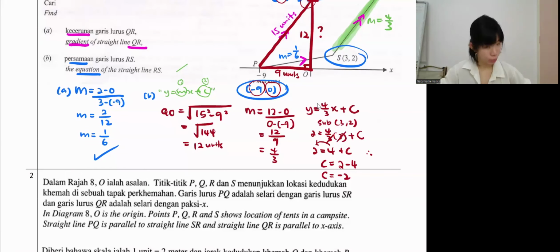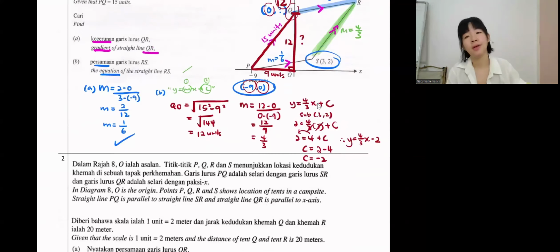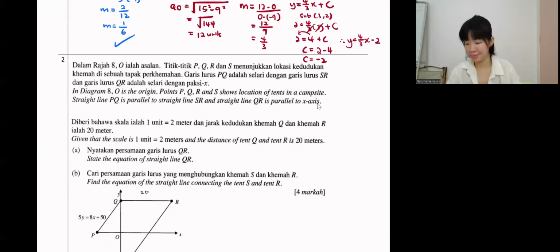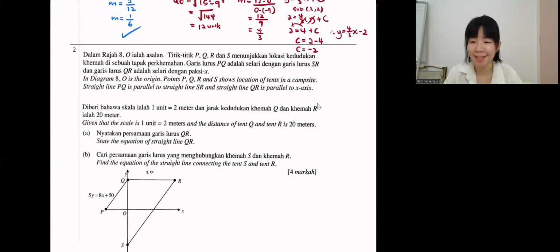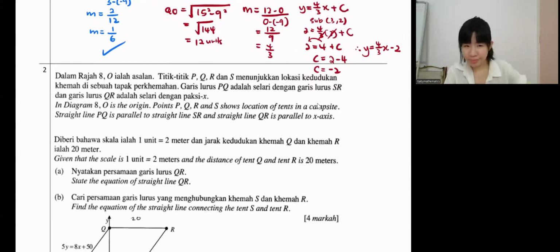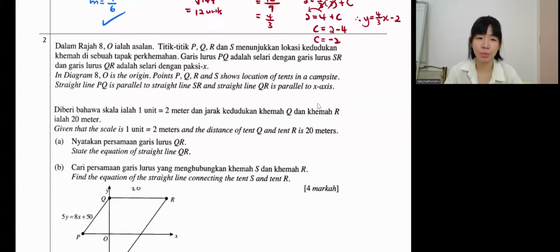Lastly, write the whole thing one more time. y equals 4 over 3 x minus 2. This is the equation. So can you do it on your own or not? Okay, next. Number 2. Maybe the engine had not started yet just now. Okay, now question 2. Engine is warm already, can do already.